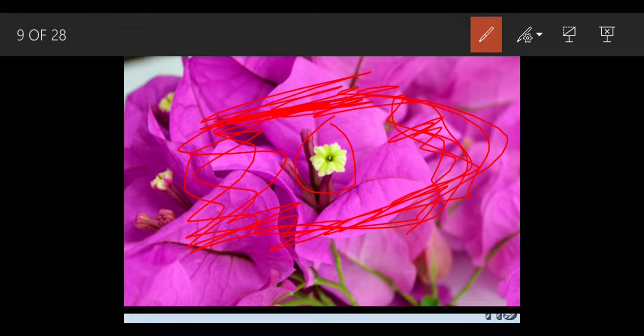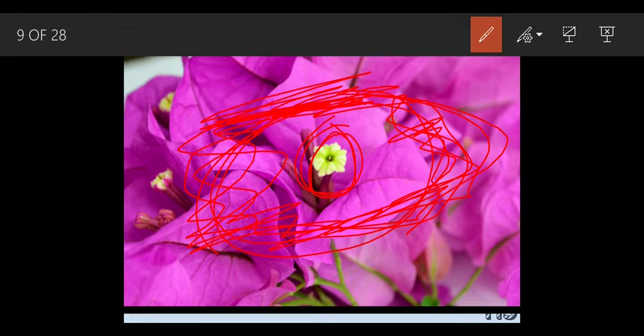Bract means it is a leaf-like structure. It is a leaf, not a flower. Where is the flower? The flower arises in the axil. Axil means like here. This condition is considered as a bract. They are large and colorful in nature. Why are these bracts large and colorful?